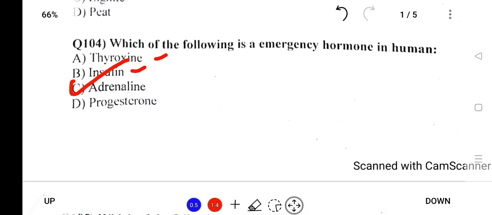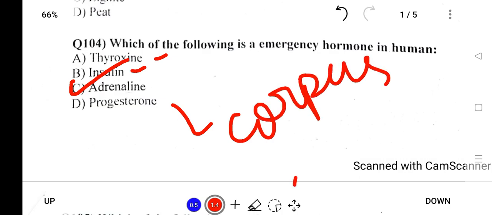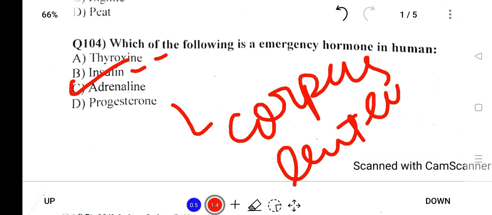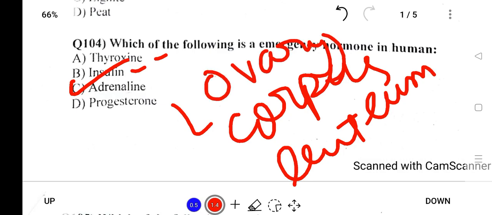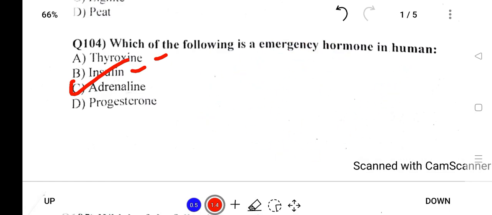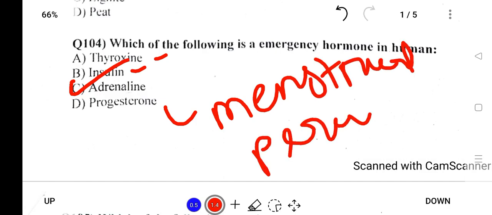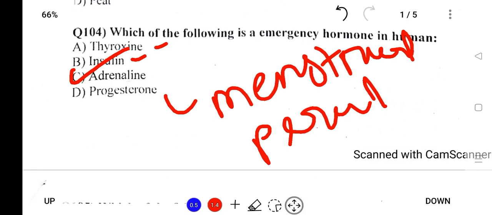Progesterone is released in the corpus luteum, basically the ovary, the female reproductive organ, and it plays an important role in the menstrual cycle, means when a woman has her period, it is progesterone that plays an important role in maintaining the menstrual cycle.